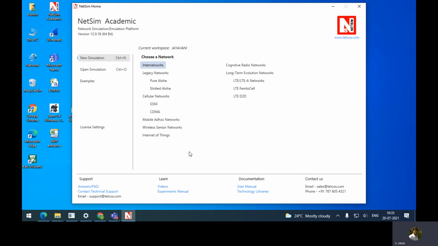Again, you will get the first window where you have the option to select new experiment Excel.